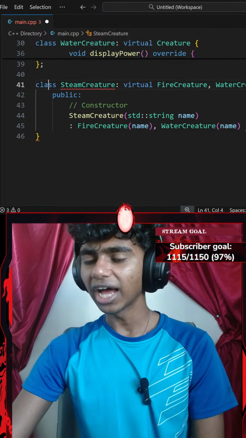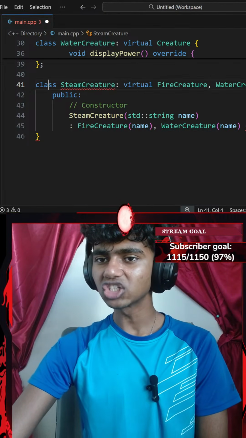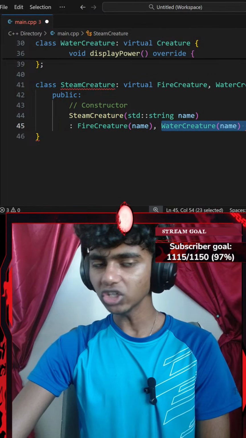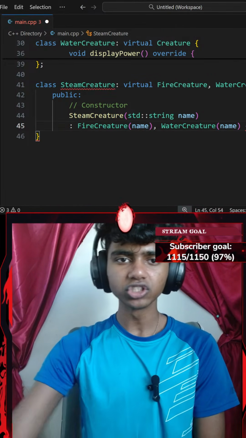Okay, that said, I created a water creature. I did create a constructor, didn't I? Okay, that's for my fire creature. That's for my virtual creature. Did I miss something?